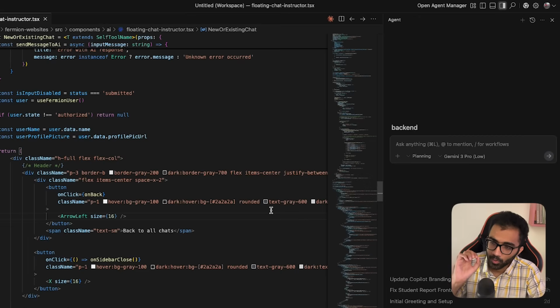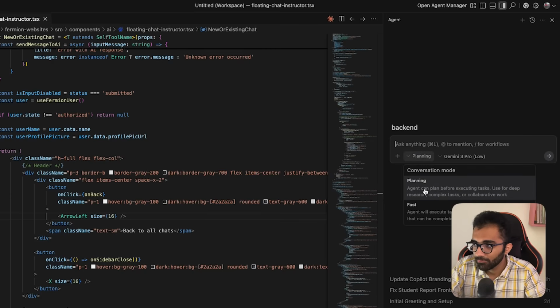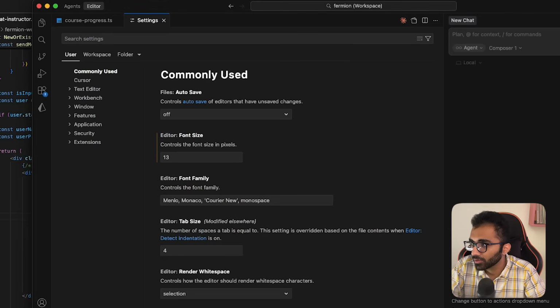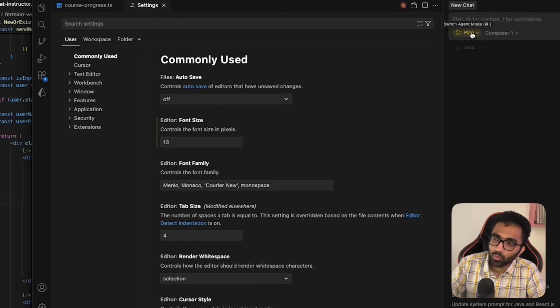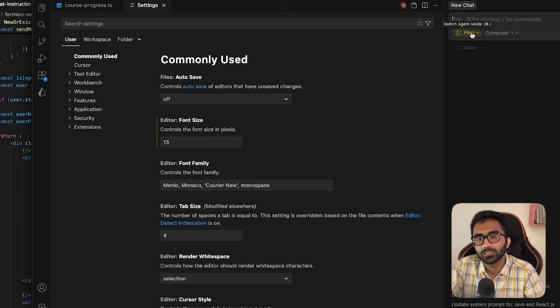And finally, one of the most important bits which I think Google should fix is that they don't have just a planning mode. So in case of Cursor, for example, you would see that there are 3 modes: agent, plan, and ask. In case of Claude, there are 2 modes. First is planning and second is agent, and ask also, right? I mean, you can use planning as an ask itself. So even if you open Claude Code or Cursor, you have the ability to jump into just plan mode. This plan mode basically means that the agent itself will perform no edits of any sort, right? So when I'm discussing something with it, and I hit enter, it would not go and start editing files. This is true for Cursor.